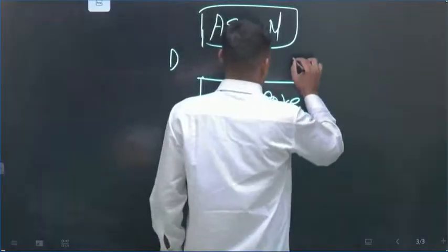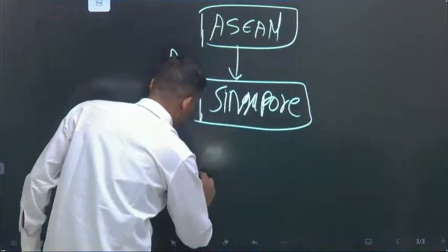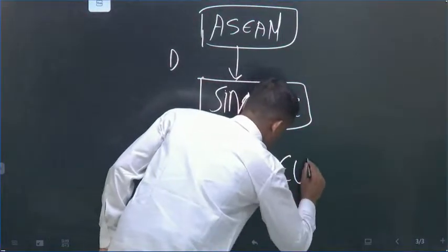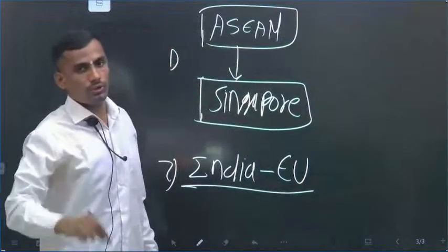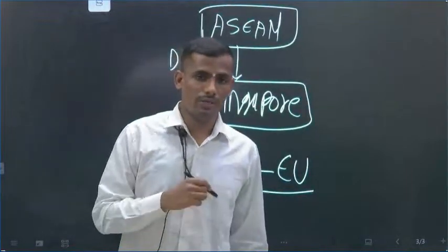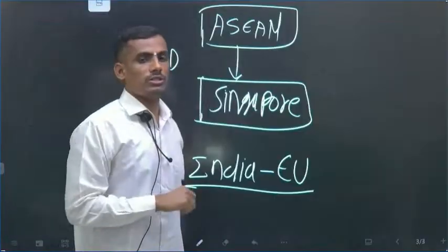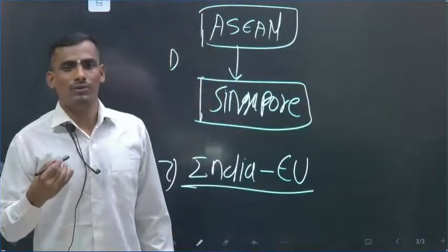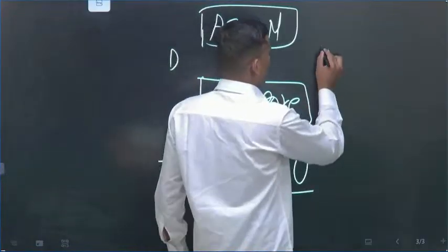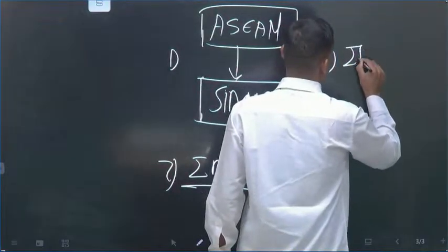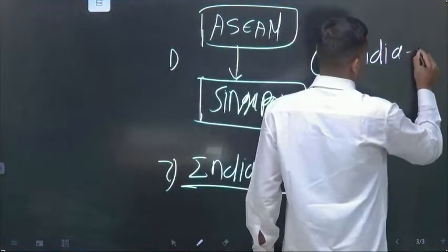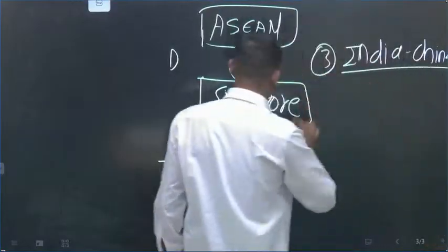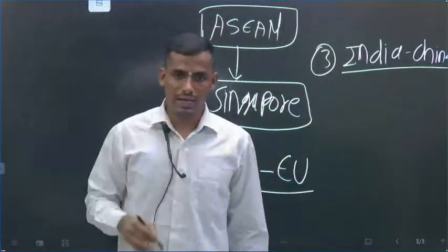This is the first topic. The second topic is the India-EU relationship. Why? Because if you see today's first page of the Indian Express, they have mentioned that two trade commissioners of the EU are coming to finalize the BTA, which we can now call a kind of free trade agreement. And the third one, if time permits, India-China. I will cover these three topics thoroughly and comprehensively, with evaluation, dimensions and everything.